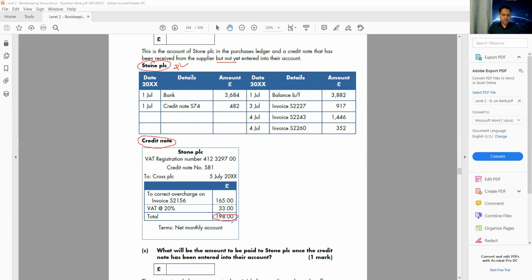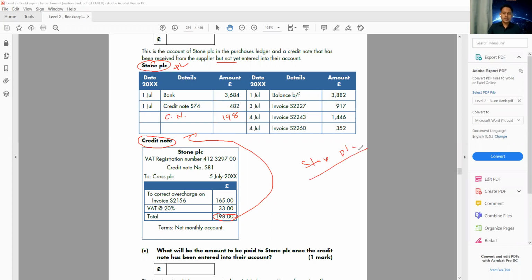Part C says, what will be the amount to be paid to Stone PLC once the credit note has been entered in the account? So after entering this credit note on this side, how much money are we going to pay to Stone PLC? So let's enter this one. Credit note 198. So we recorded the credit note now. Now we're going to see how much money is still outstanding to this supplier, Stone PLC.